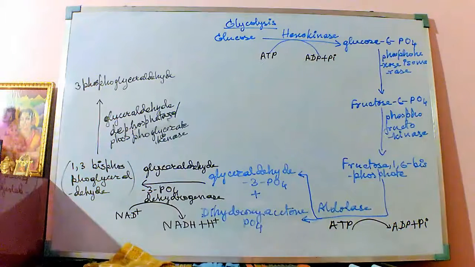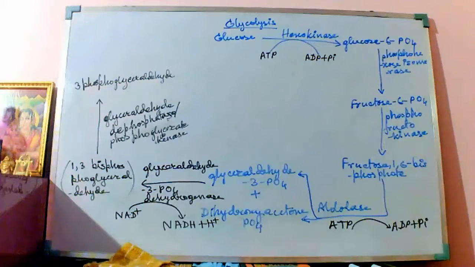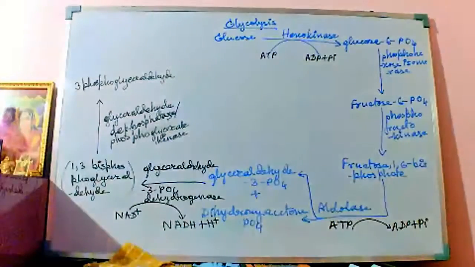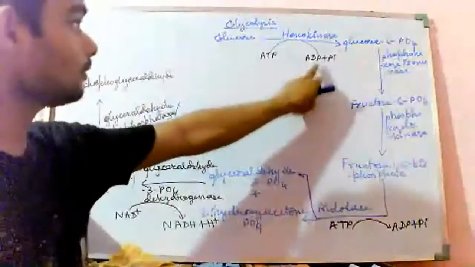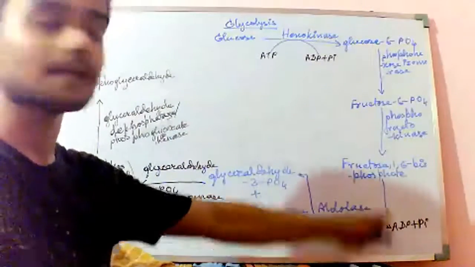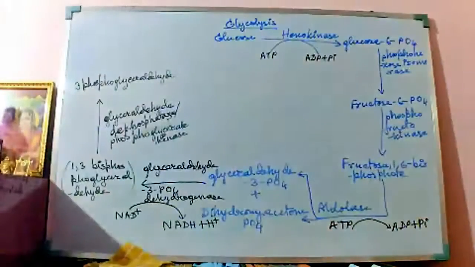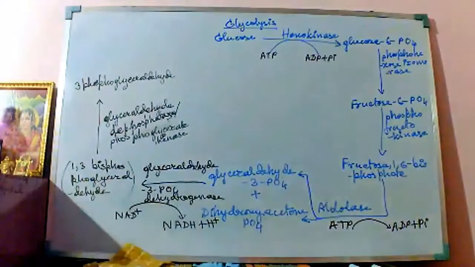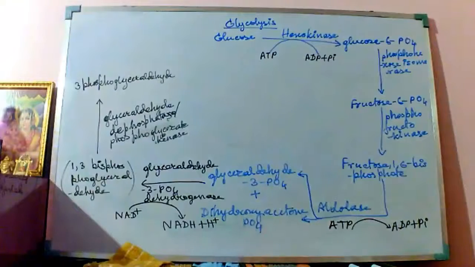This phosphate group is again being condensed by ADP. These two ADP molecules were found previously. So these two ADP molecules are again taking the phosphate that is coming out from 1,3-bisphosphoglyceraldehyde, and the ADP after taking the phosphate is getting converted to ATP.